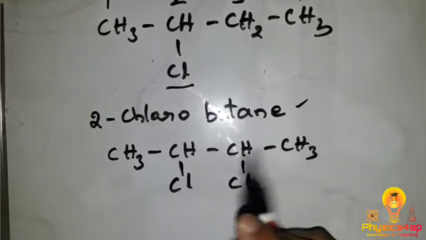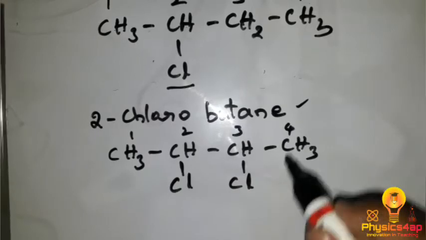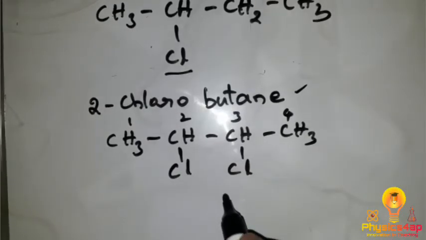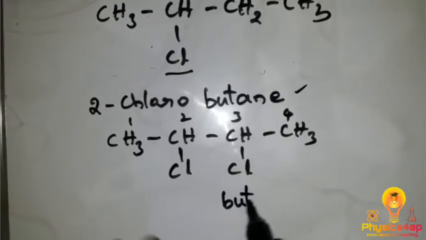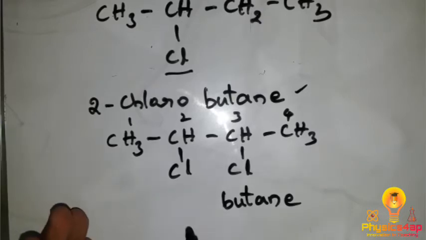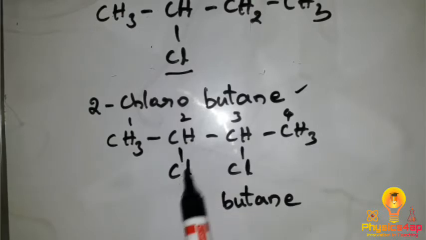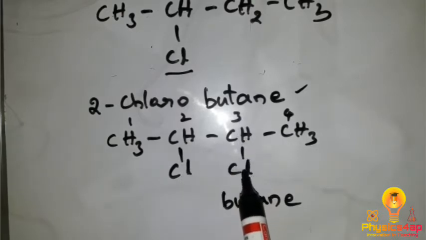We have 4 carbons, so we write it as but. All are single bonds, so we write it as an, and all are hydrocarbons, so we write e. Coming to the prefix part, at the second position we have chlorine, and at the third position also we have a chlorine.